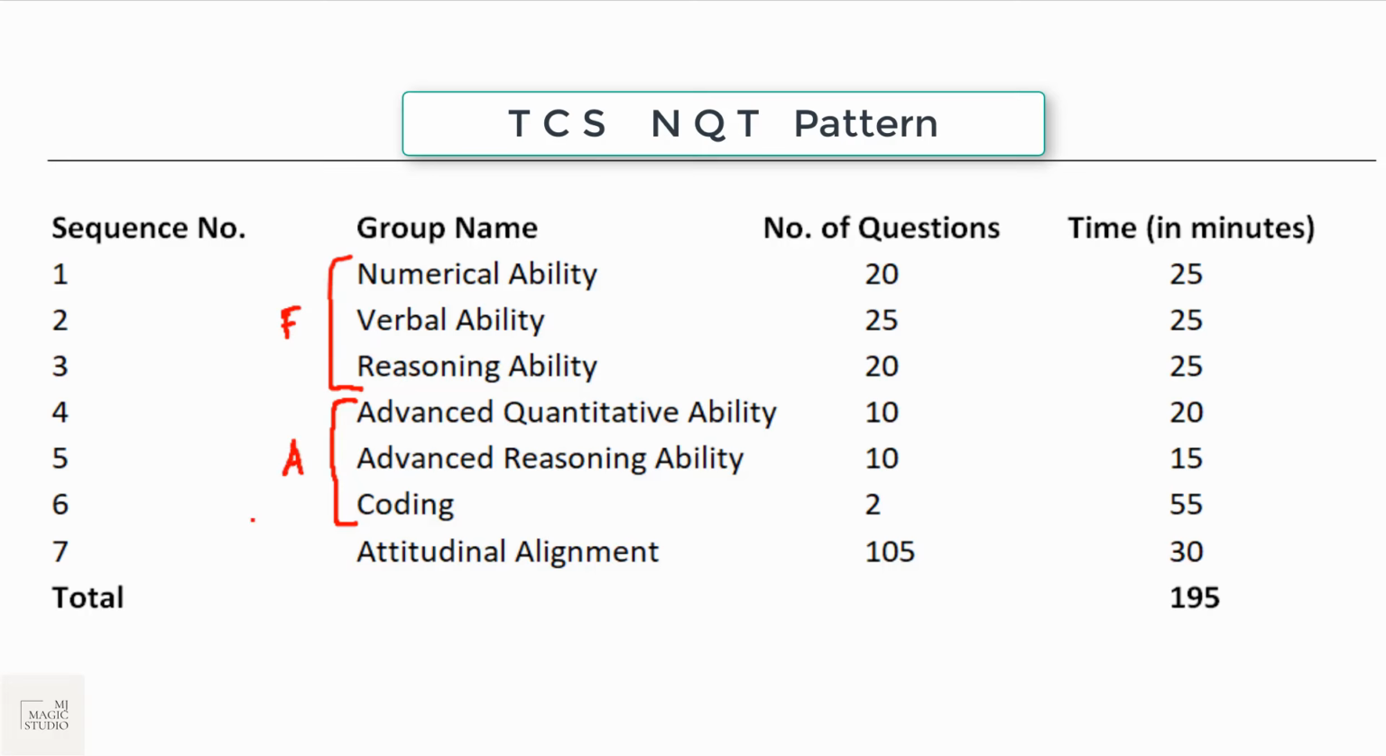In numerical ability, 20 questions, 25 minutes would be given, but this is not a group timing. This time is divided into these 20 questions based on the difficulty level of the question. So each question will come with a timer. Suppose question number 1 is for 1 minute, 60 seconds. In 60 seconds you need to read the question, mark the correct answer and wait for the next question to appear on your screen.